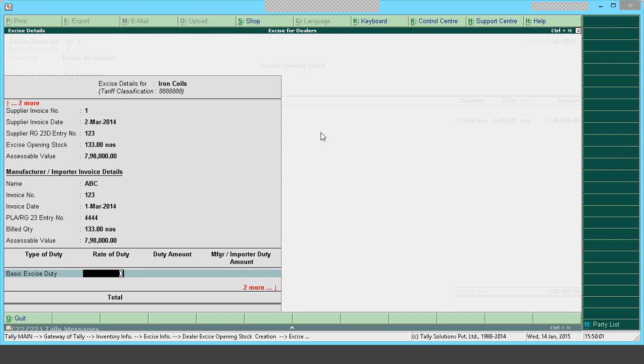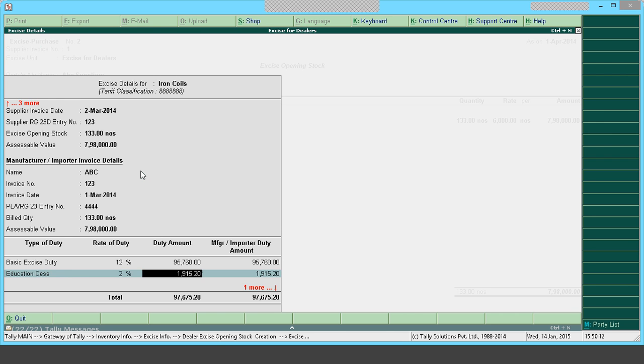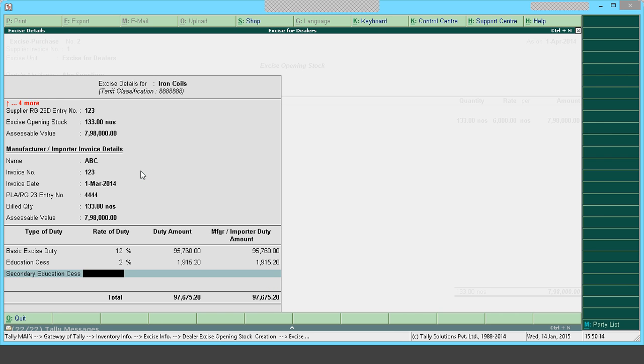the rate of duty in stock item we had given from 1st April, but this supplier date and all we are giving it as March, hence the duty percentage is not getting calculated. I am specifying it manually, but if it is prior to it, it will get calculated.